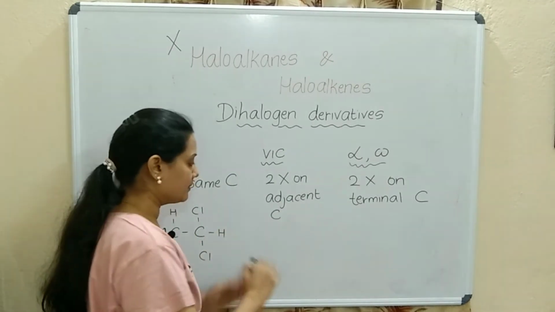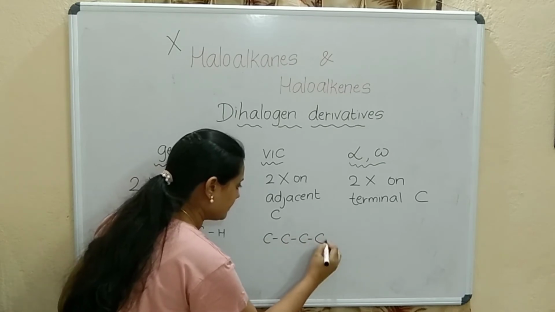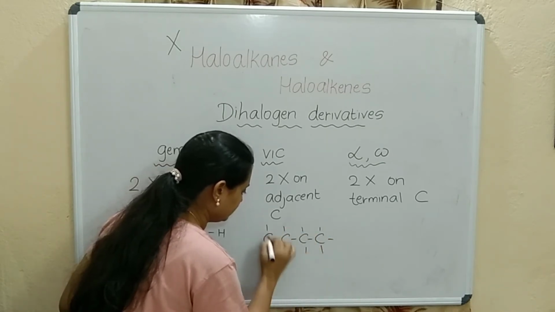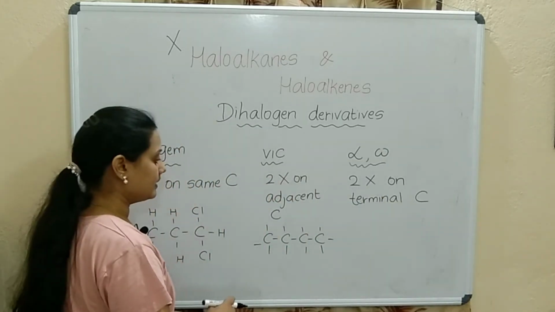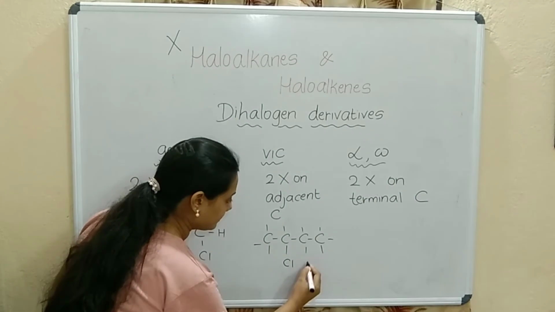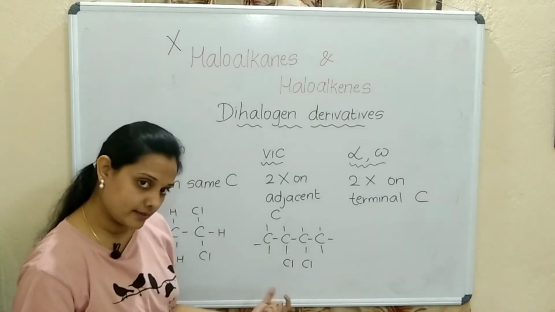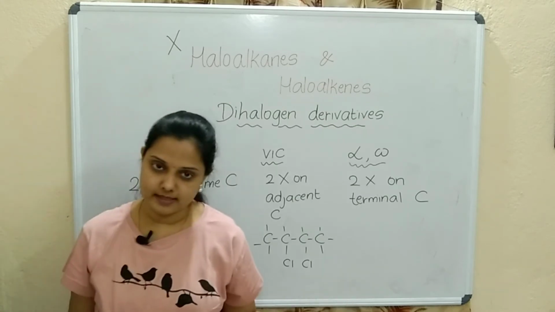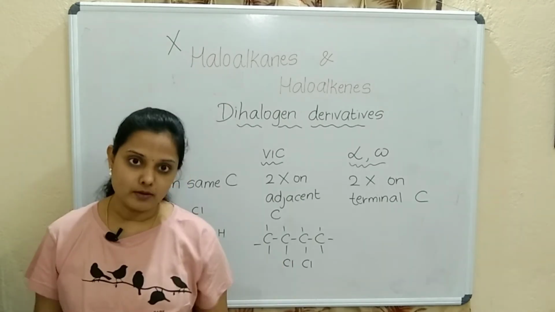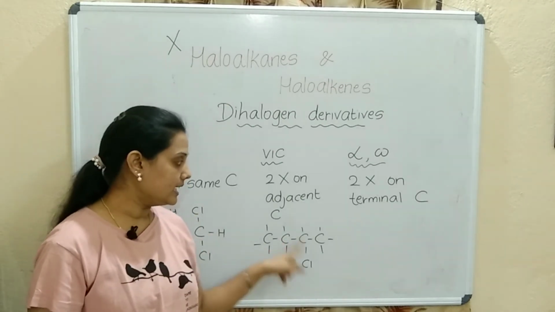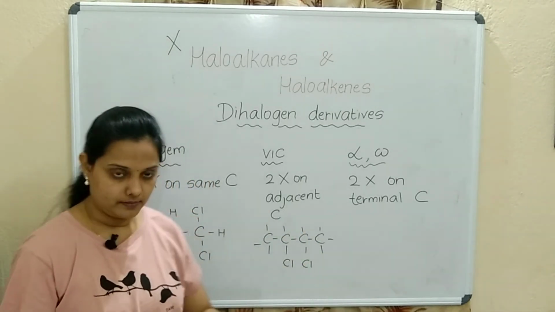Vic means adjacent, nearby, neighbors. So, carbon, carbon, carbon, carbon. Where is the halogen present? On this carbon and this carbon. Both the carbons are adjacent, neighbors. Correct? They both are neighbors. Vicinity, adjacent. So, both the same halogens are present on adjacent carbons. Everywhere else you can put hydrogen.